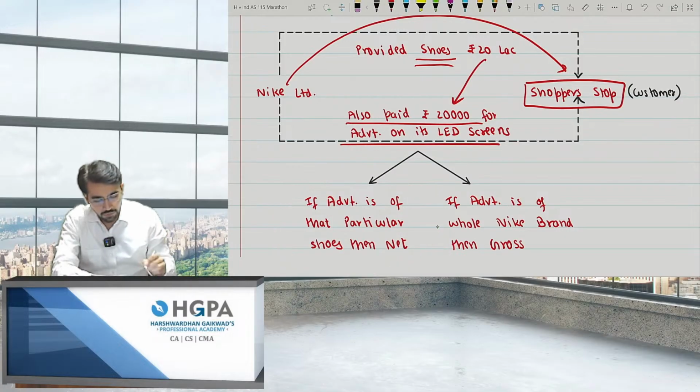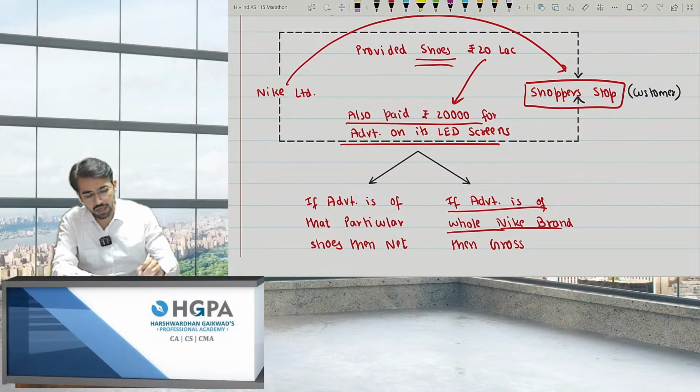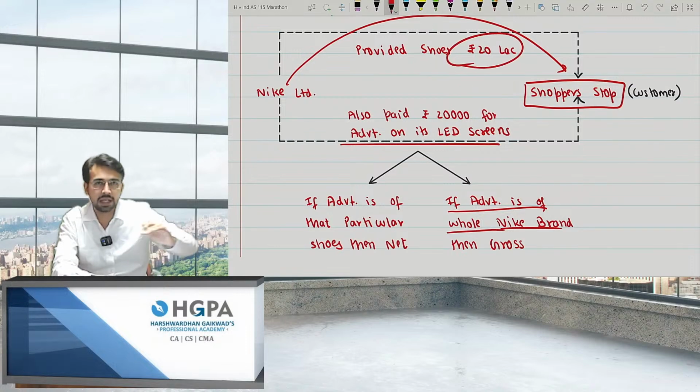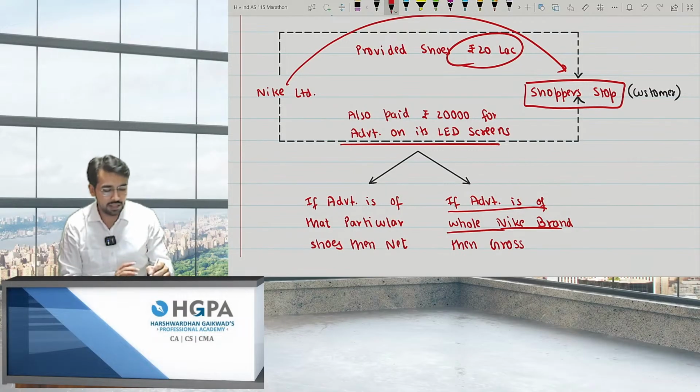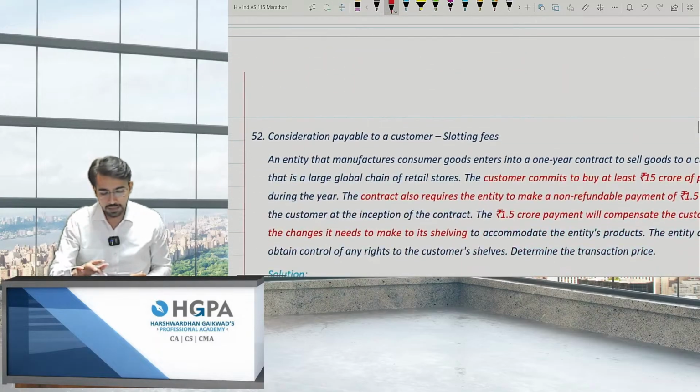But if the advertisement is of the whole Nike brand and not of the shoes, at that point of time I have to book the revenue on a gross basis, that is 20 lakh income and then 20,000 as advertisement expense separately, right? That is gross basis. This is the point. Next.